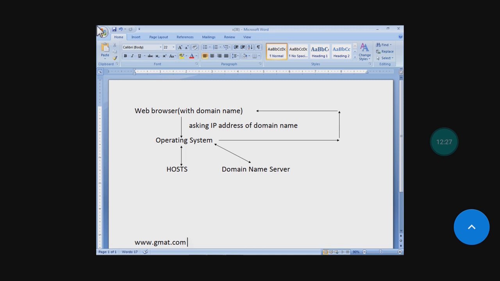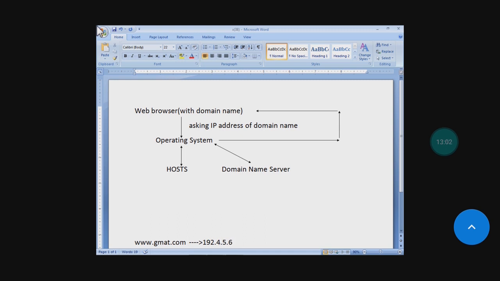Like if I write www.gmail.com, as this is the domain name, it must be converted into IP address, say 192.4.5.6. Now you can see I have just drawn the flow chart by which you can understand domain name system.